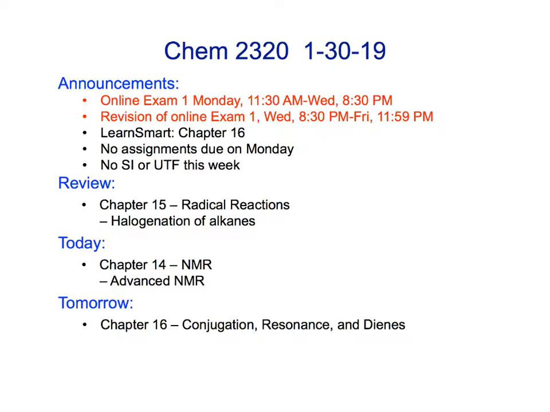So, all we're going to do is just survey some advanced NMR techniques. All right? Tomorrow, we will start into Chapter 16. Chapter 16 is on conjugation, resonance, and dienes. So we're going to start to talk about resonance. There will be some reactions that are related. Let's quiet down, please. There are some reactions that you've learned before, but if we put them into conjugated diene systems, we can get a different outcome. It gets just another level of complexity.